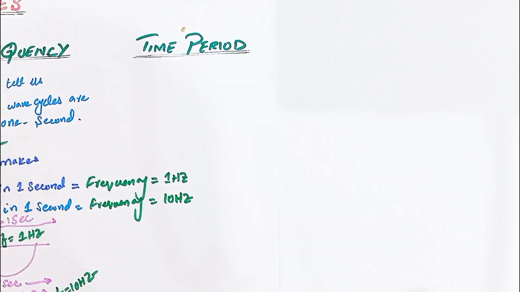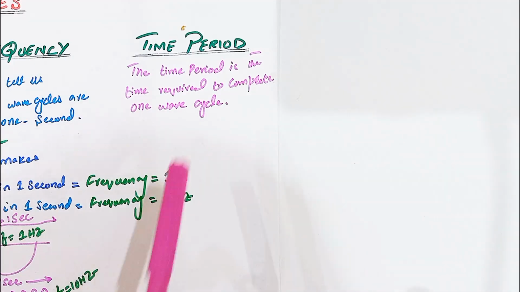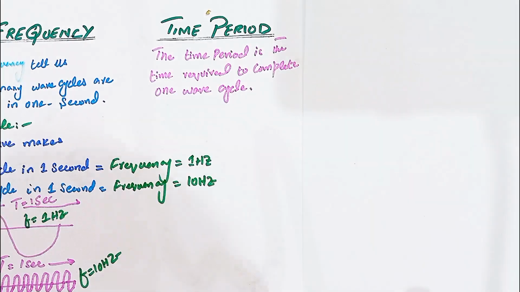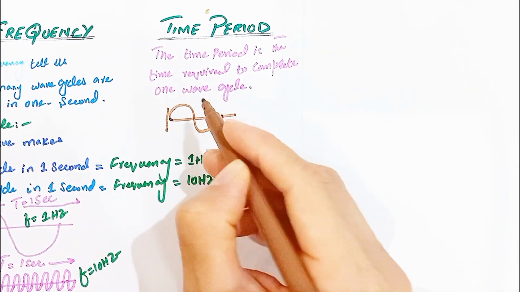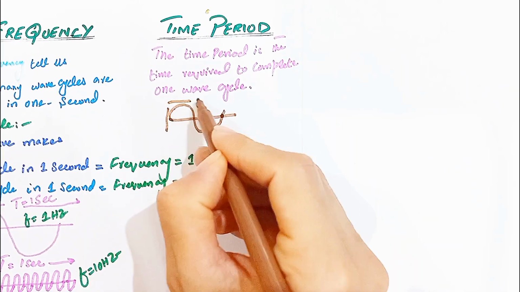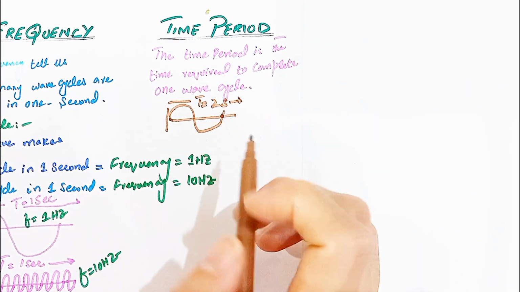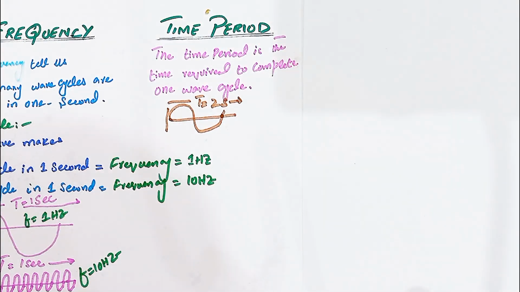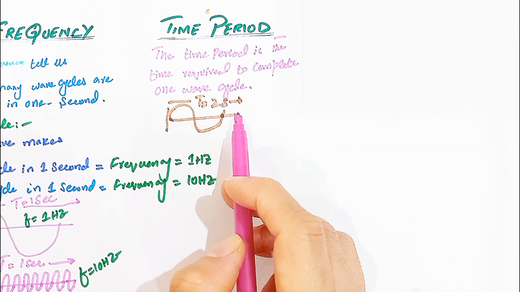The time period is the time required to complete one wave cycle. How much time is required to complete one wave cycle? Here we write the definition of the time period. Time period is the time required to complete one wave cycle. Here we take the example. For example, one wave cycle that completes takes 2 seconds. It means it requires 2 seconds to complete one wave cycle, and that is the time period.